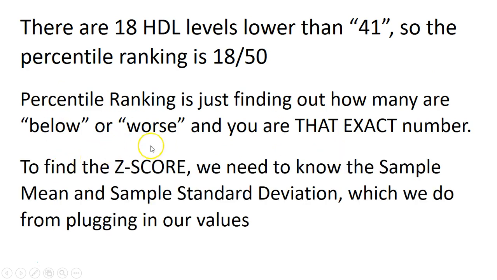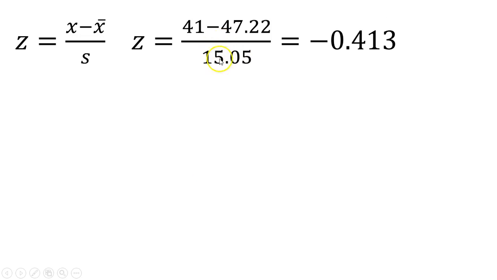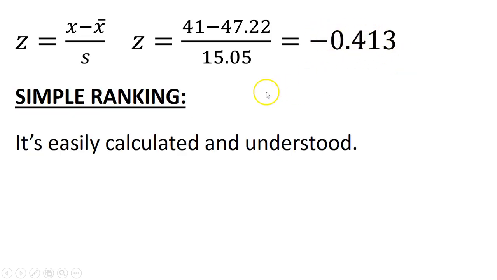To find the z-score, we need to know the sample mean and sample deviation in order to make this work, which we do because we plugged all those values in on the calculator. If you look back at what we plugged in on the calculator, I could find that for 41. I could find the z-score because I knew we had 41. This was the mean of our sample. This is the standard deviation of our sample. So I could see that 41 was actually below the mean, all right, by negative 0.413.